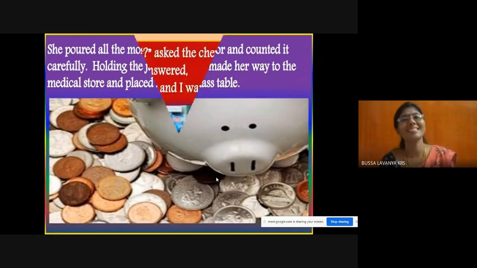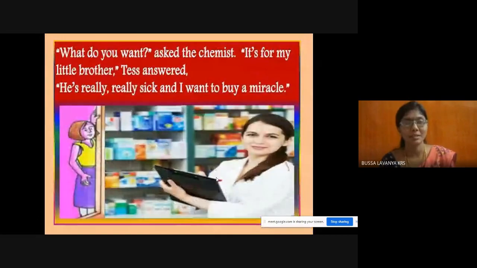What do you want? asked the chemist. When Tess went to the medical shop, the chemist over there, means the pharmacist, the shopkeeper who gives medicines, asked, what do you want? So she said, it is for my little brother. Tess answered that it is for my little brother.